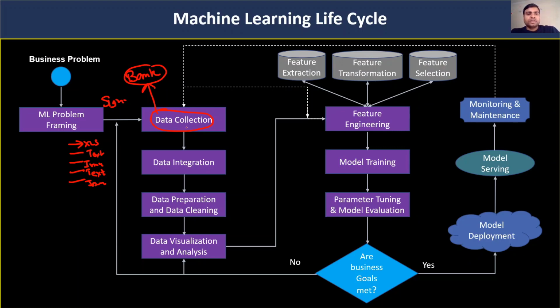Now the data scientist team will collect all this data and store it in the data warehouse, or in a cloud data warehouse, or in a Hadoop based system, or in a data lake. It depends on the agreement. If the customer is okay to invest more in the infrastructure part, then they can store the data in the data lake or on the cloud.